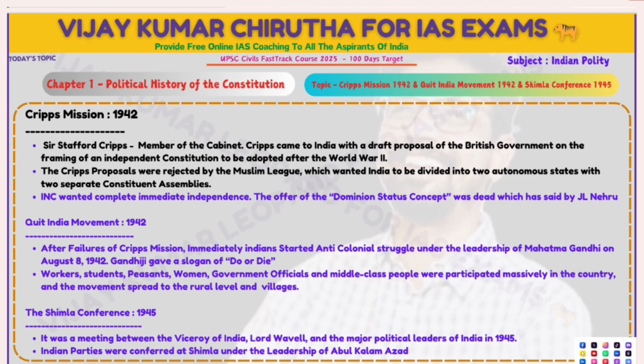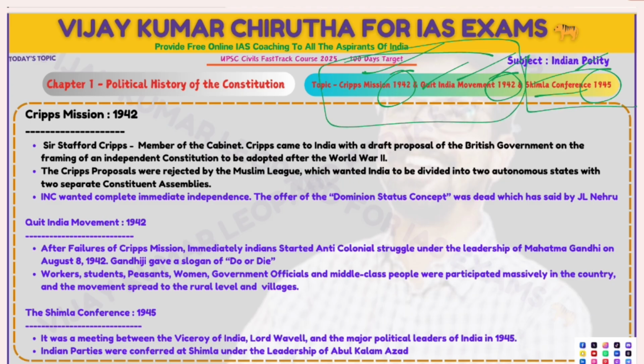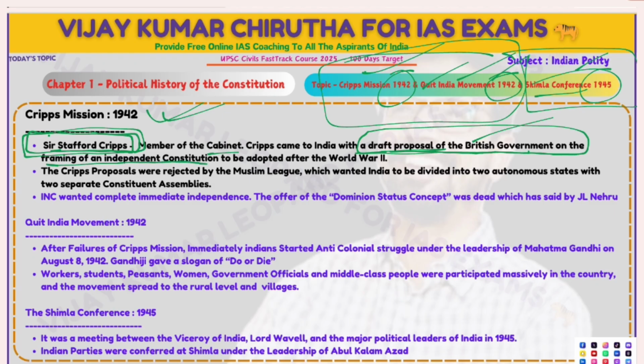Next are very small topics. There are three: the Cripps Mission 1942, the Quit India Movement 1942, and the Simla Conference 1945. The first two happened in the same year. Let's see one by one. Sir Stafford Cripps was a member of the cabinet at the time. Cripps came to India with a draft proposal of the British government on framing an independent constitution to be adopted after World War II.